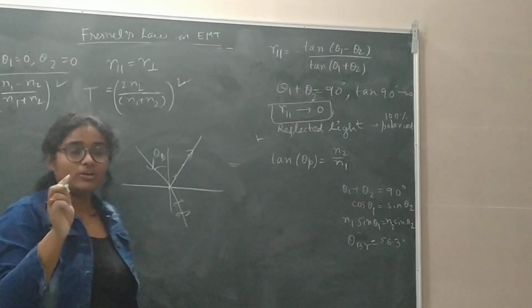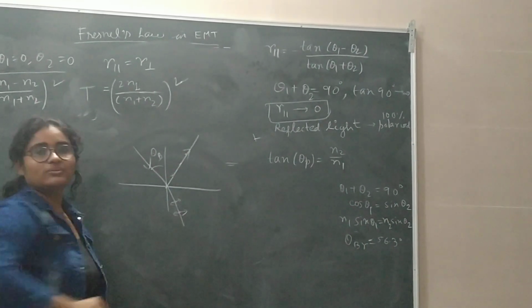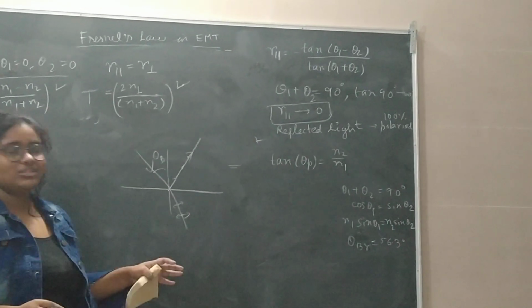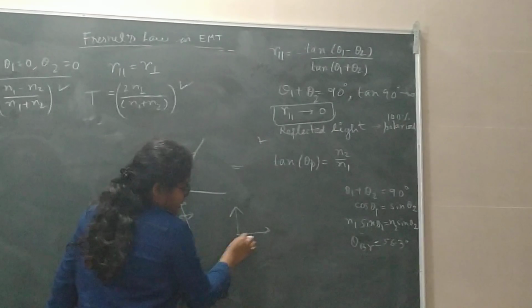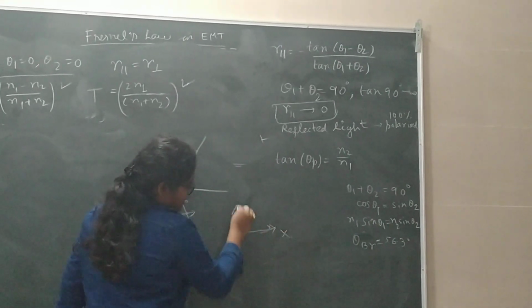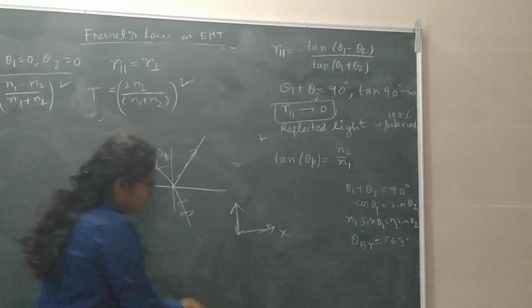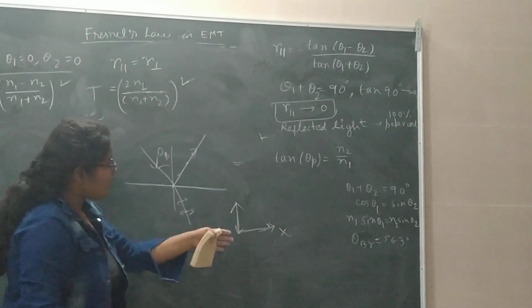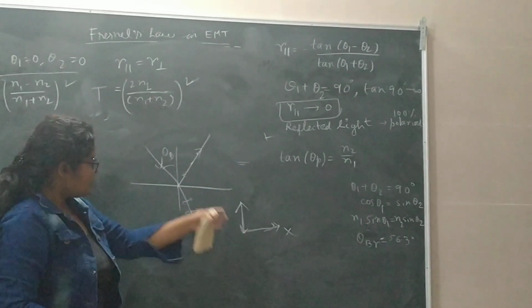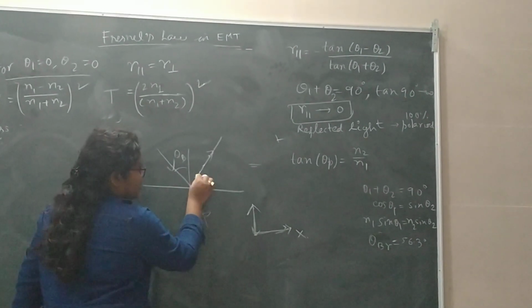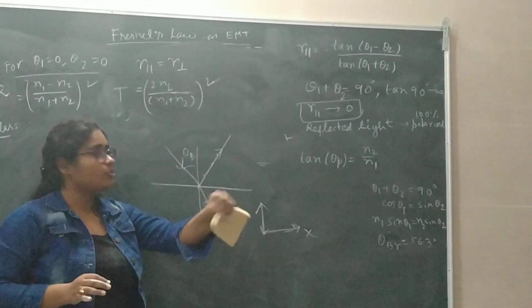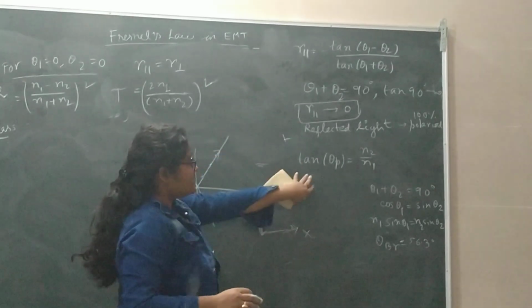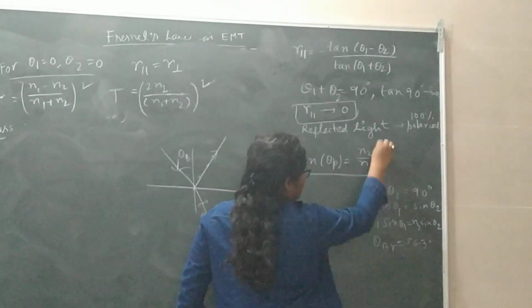So there will only be the perpendicular component of the electric field. That is polarization: there is no parallel component, the field is only defined in a certain orientation, and that is perpendicular to the plane of incidence. That's why the reflected light we get is 100% linearly polarized at the Brewster angle, where tan theta p equals n2 by n1.